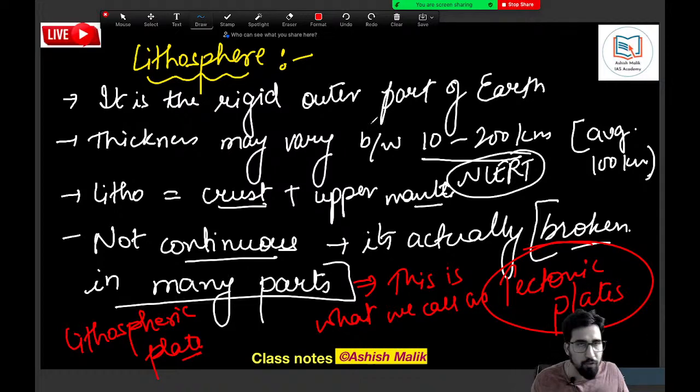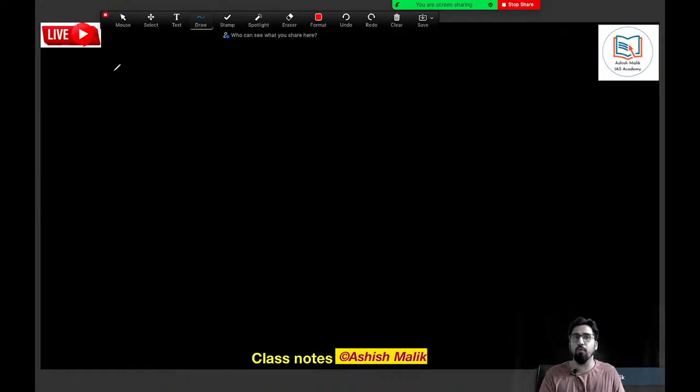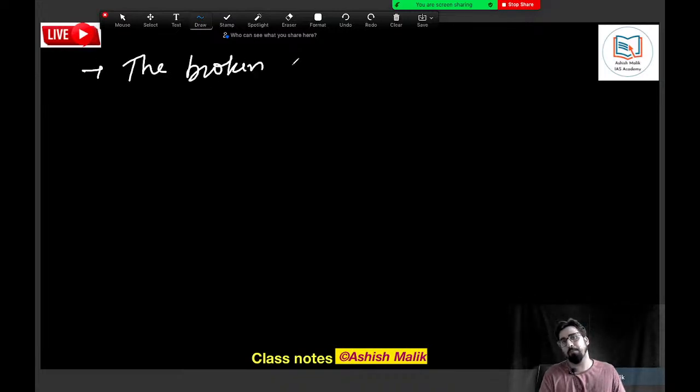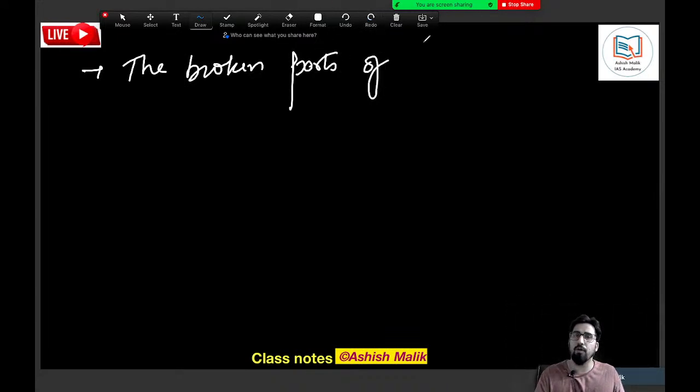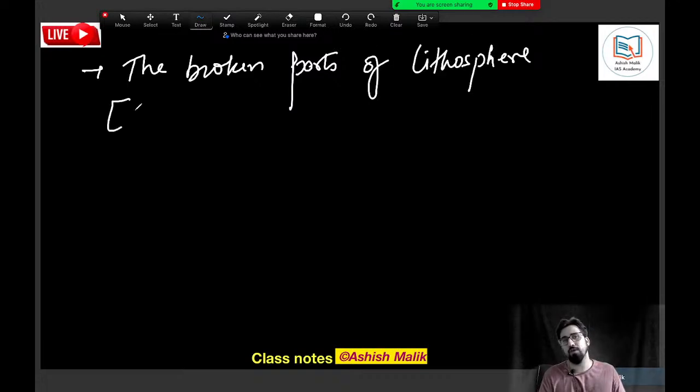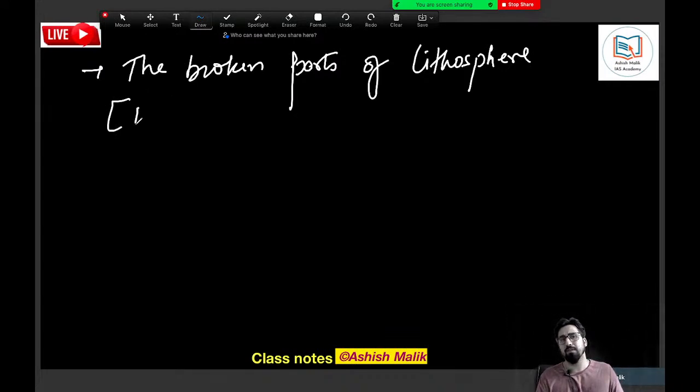And lithosphere is not stable also. These broken parts keep moving. You can please add on this information. The broken parts of lithosphere, which we have just understood, they are the tectonic plates.